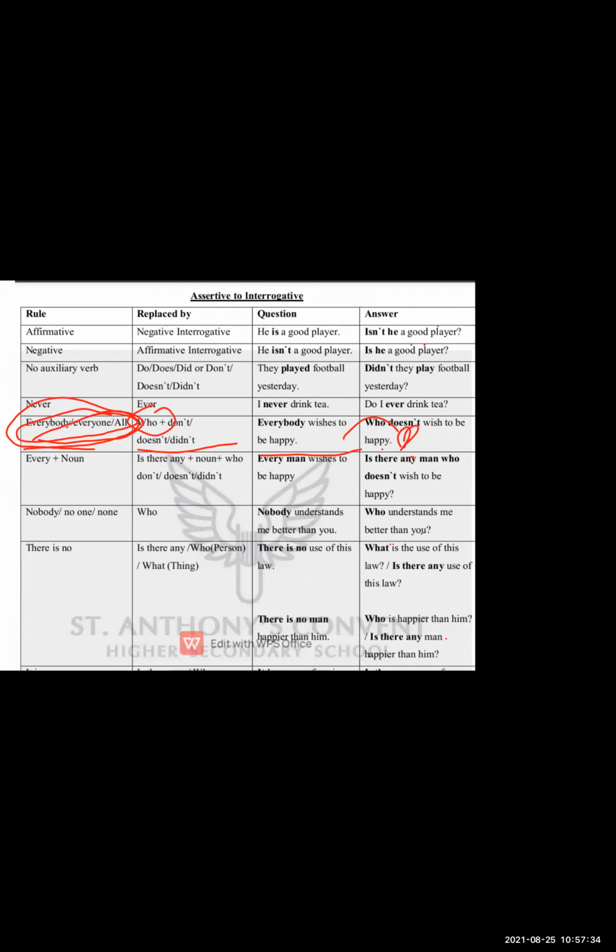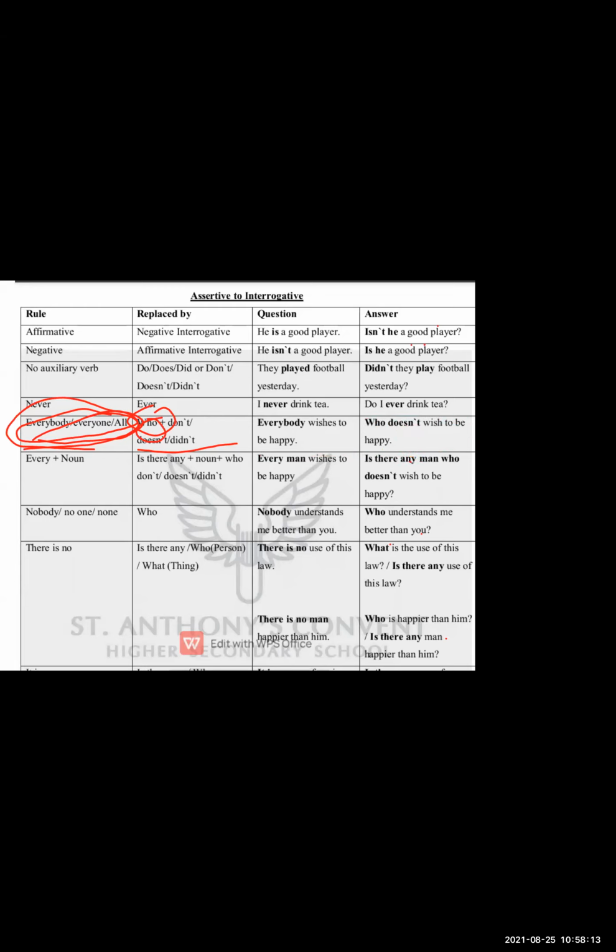So if you find everybody, everyone, all in an affirmative sentence, you have to convert it into a negative interrogative. First you have to use who, or according to the sentence you can use don't, doesn't, didn't. So according to our sentences, we use: who doesn't wish to be happy, who doesn't wish to look so smart, who doesn't wish to be intelligent. So this is our negative plus interrogative sentence.